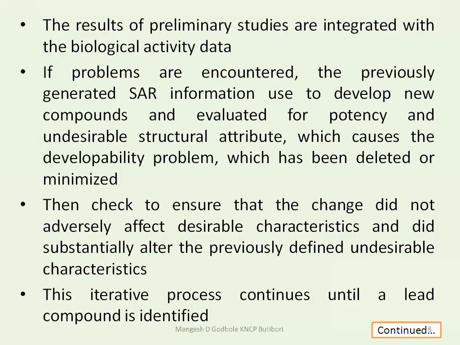The results of the preliminary studies are integrated with the biological activity data. So the biological activity of that particular drug is studied, and the newly developed molecule is studied, and then they are compared. If problems are encountered, the previously generated SAR information is used to develop the new compound.